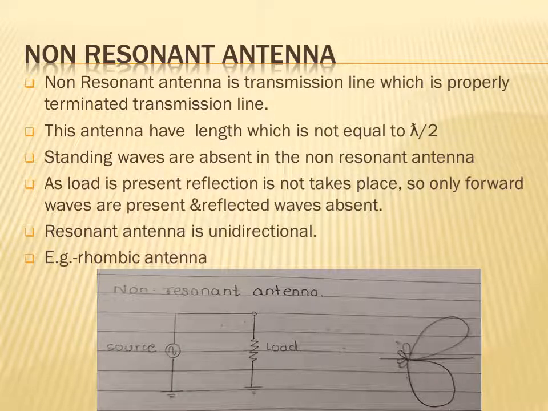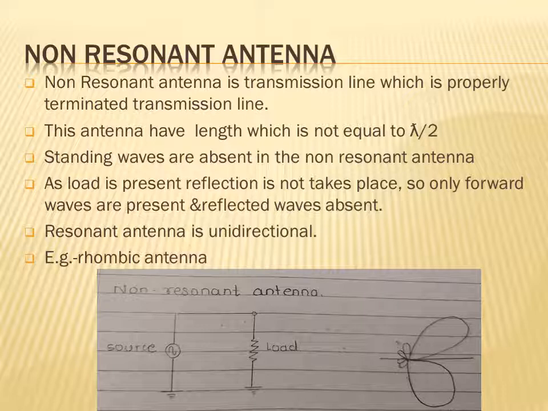Next one is the non-resonant transmission line. In a non-resonant transmission line, the transmission line is properly terminated. This antenna has a length which is not equal to lambda by 2.